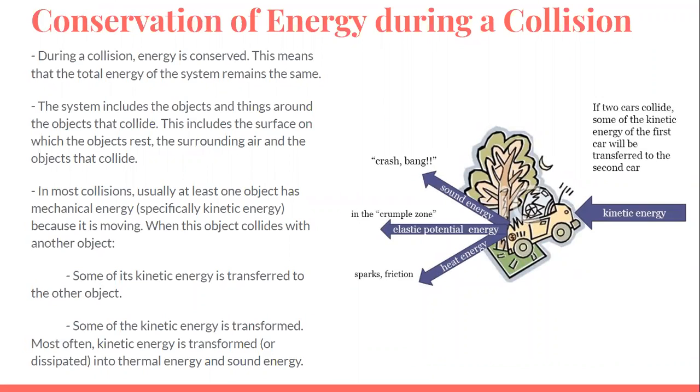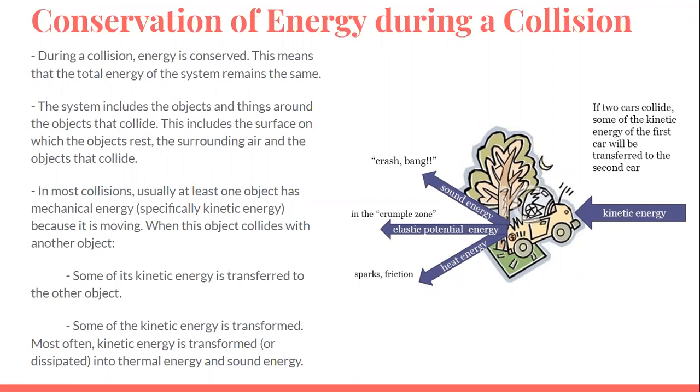Conservation of energy during a collision. During a collision, energy is conserved. This means that the total energy of the system remains the same. The system includes the objects and things around the objects that collide. This includes the surface on which the objects rest, the surrounding air, and the objects that collide.